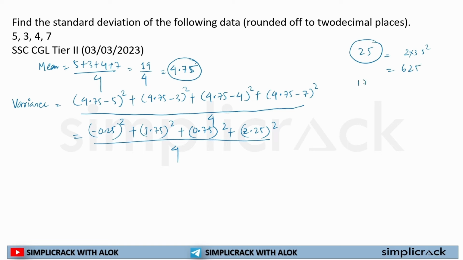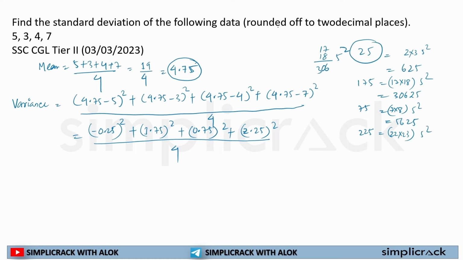In case of 175, it will be 17 into 18, which is 306, then 5 square is 25. Same for 75: 7 into 8 is 56, then 25. Then 225: 22 multiplied by 23, then 25.